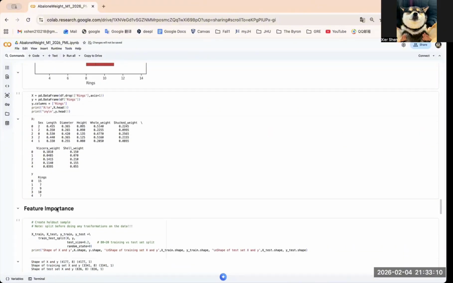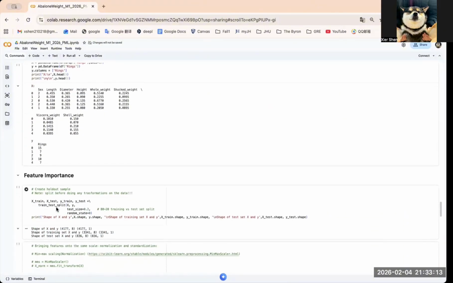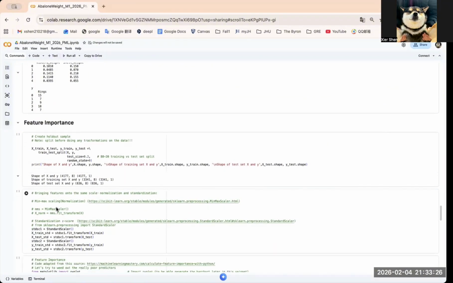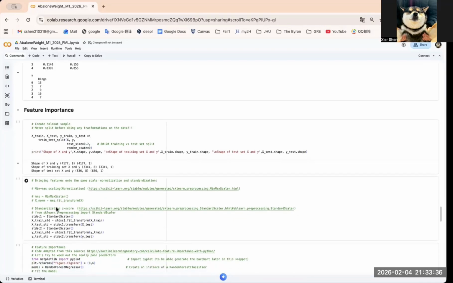For the feature importance, before comparing multiple models, I trained a random forest regressor to compute feature importance. From the feature importance plot, shell weight was by far the most important predictor, contributing around 0.5 of the total importance.